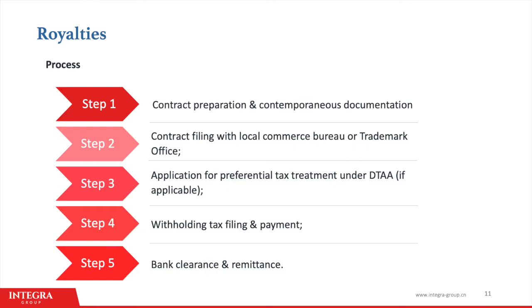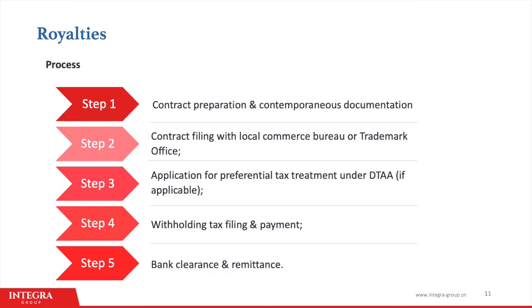In order to pay royalties to an overseas entity, the company should start with preparing the contract and the contemporaneous documentation. For intellectual property, you will want the overseas trademark filing or patent registration on hand. It is not necessary to register the intellectual property in China, though this might be a good idea anyway if you haven't already done so.